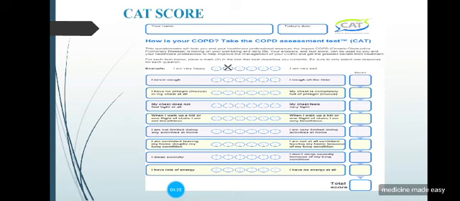So this is the CAT score. It's basically a proforma you have to fill to score COPD, and you don't have to memorize it, but you should be knowing it.